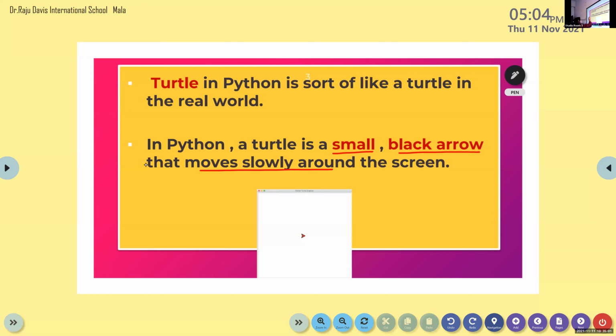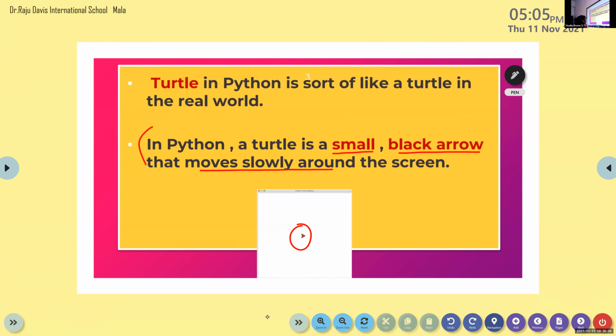So all of you please note down this point. In Python, a turtle is a small black arrow that moves slowly around the screen. It moves according to the commands that we give. You can give commands to the turtle to go forward, backward, and it moves according to our instruction.